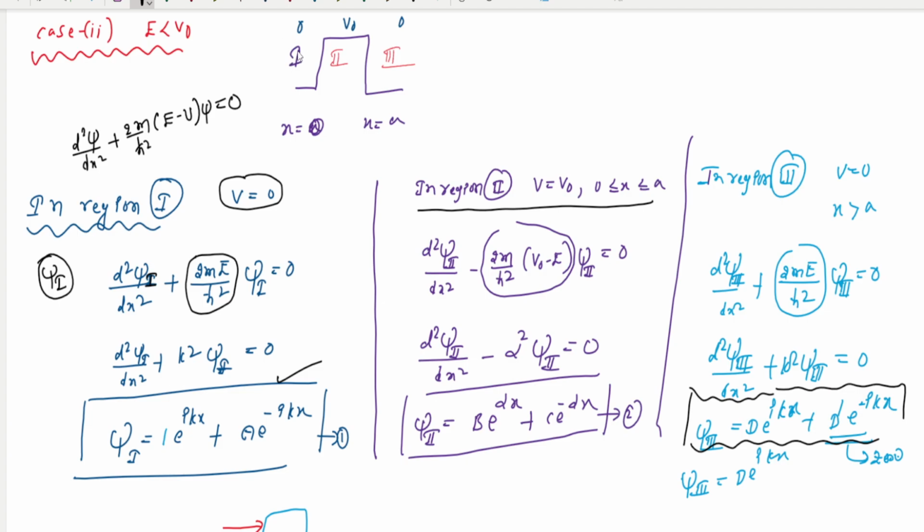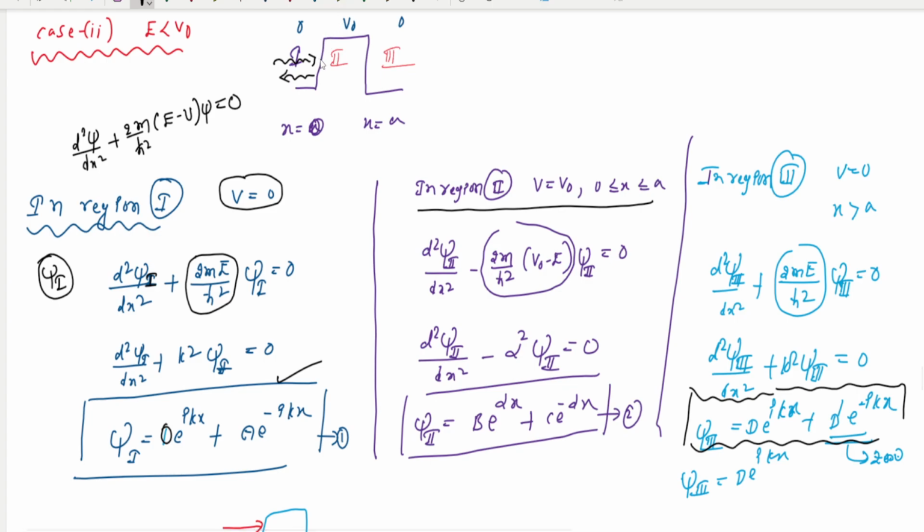In region 1, I take the incident wave as e power i kx, with incident amplitude 1. Then some reflection happens at the boundary x equal to 0. This term, a e power minus i kx, is the reflection.